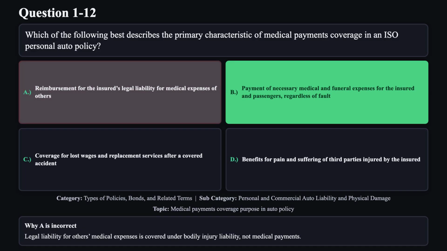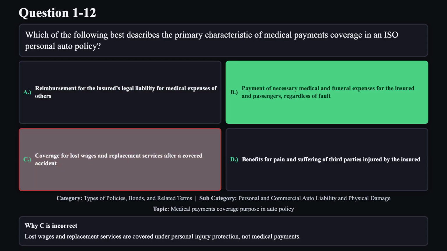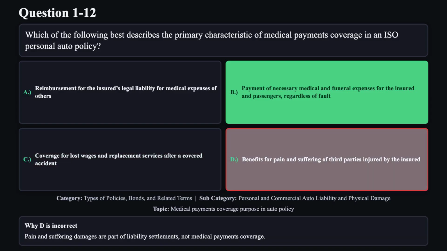Reason A is not correct. Legal liability for others' medical expenses is covered under bodily injury liability, not medical payments. Reason C is not correct. Lost wages and replacement services are covered under personal injury protection, not medical payments. Reason D is not correct. Pain and suffering damages are part of liability settlements, not medical payments coverage.